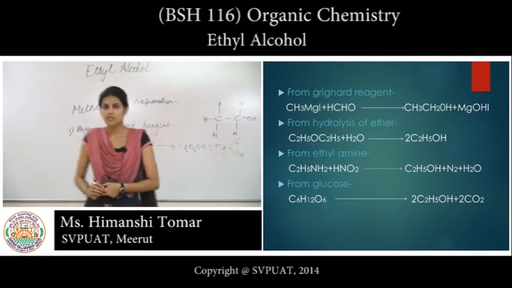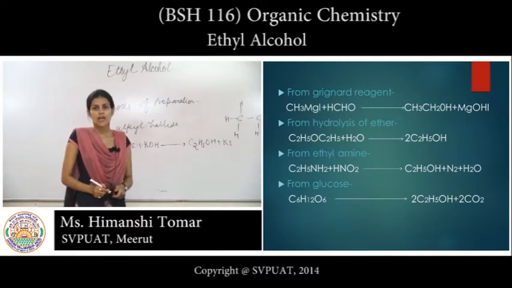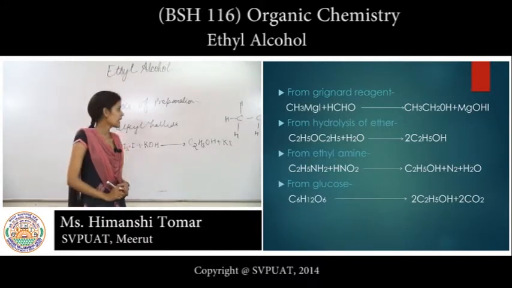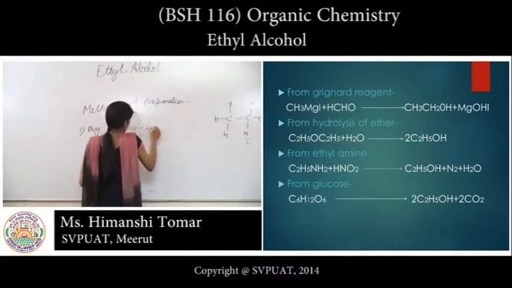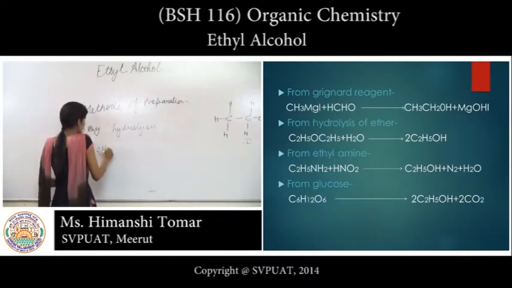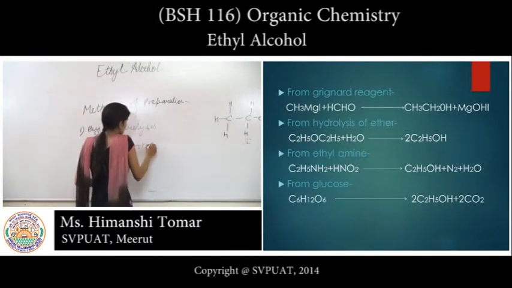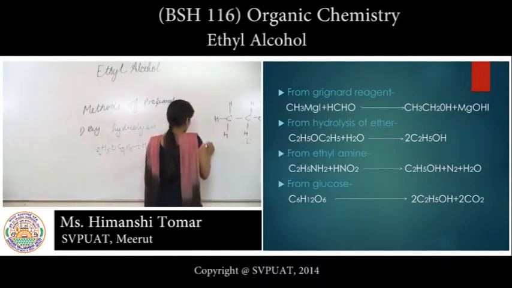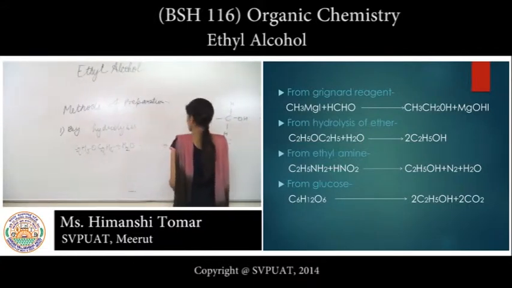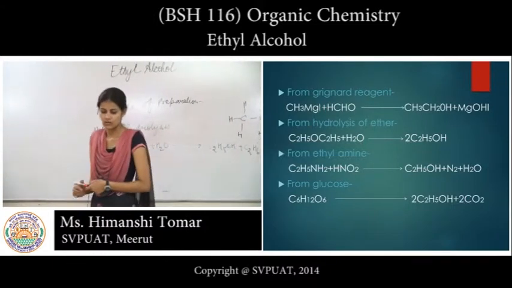The next preparation in this series is by the hydrolysis of ether in dilute H2SO4. When diethyl ether C2H5OC2H5 is hydrolyzed in presence of dilute H2SO4, it gives C2H5OH plus C2H6, ethane and ethyl alcohol.